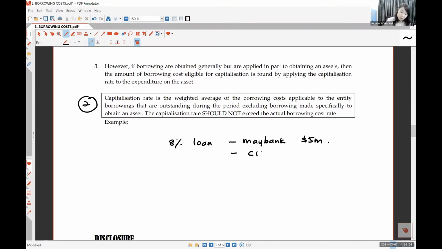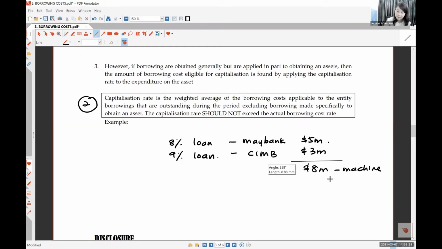Can I borrow again? You ask CIMB Bank. CIMB Bank said, I can lend you another 3 million, but the interest will be higher if you want to borrow from me because you are high risk. Because you already borrowed so much. I can lend to you, but at 9%. Are you okay? So this 8 million, you are going to build one machine, but from two sets of loans. And then you want to capitalize the interest when you are building the machine.